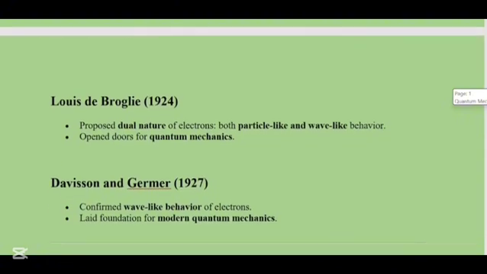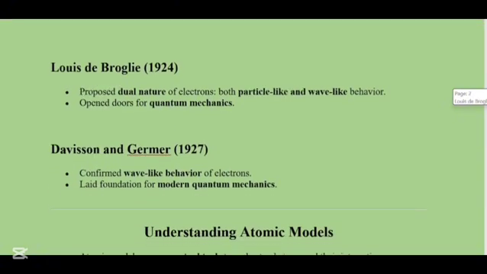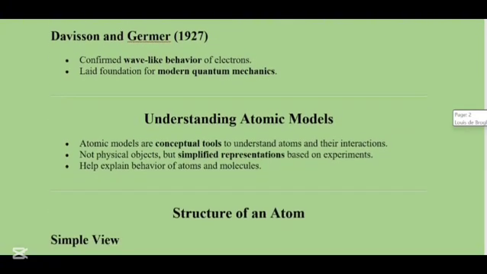Now there was this person, his name was Louis de Broglie. He proposed a dual nature of electrons in 1924, both particle-like and wave-like behavior. He opened the doors for quantum mechanics. Then there were two people, Davisson and Germer. They also proposed a theory in 1927. They confirmed this wave-like behavior of electrons, and they laid the foundation for modern quantum mechanics.